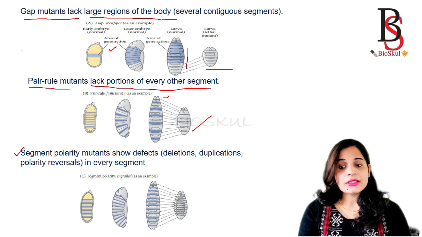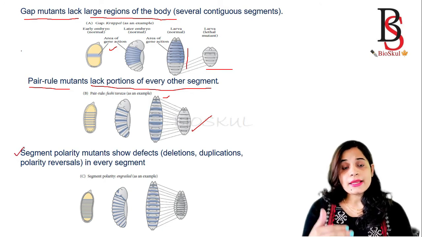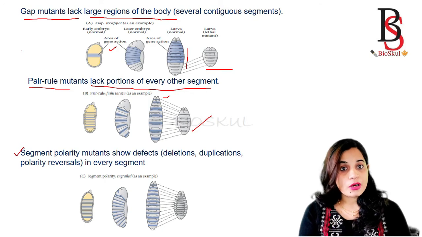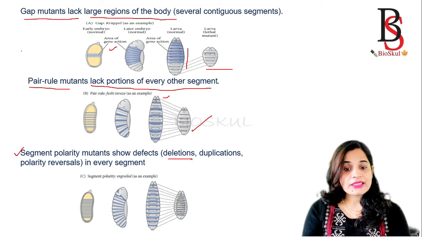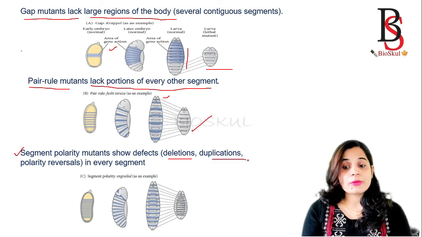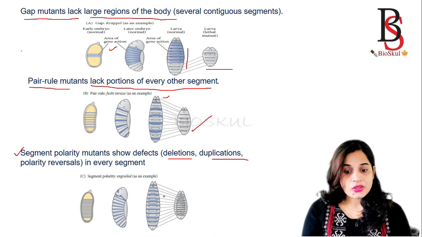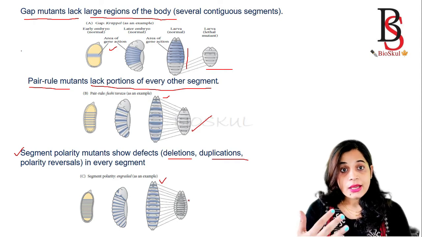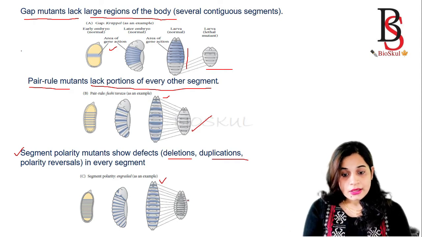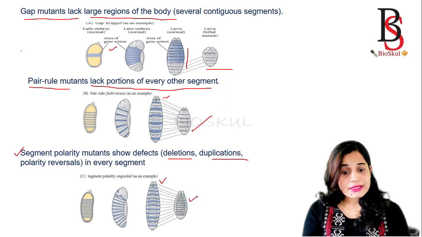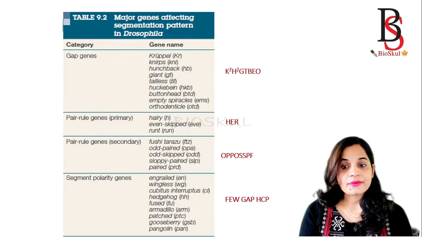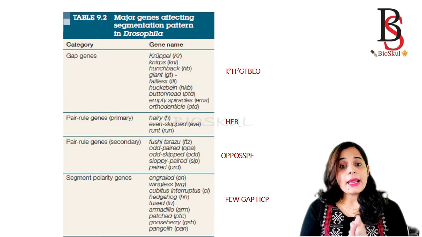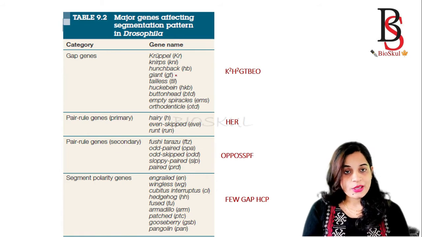And the third gene is known as the segment polarity gene, and if there is a mutation in the segment polarity gene, then it forms some defects, like some segments are deleted and some segments are duplicated. Okay, so here in the diagram you can see this one is normal, but when there is a mutation in the segment polarity gene, you can find that some of the segments are deleted and some of the segments are duplicated. So these are the major genes affecting the segmentation pattern in Drosophila.